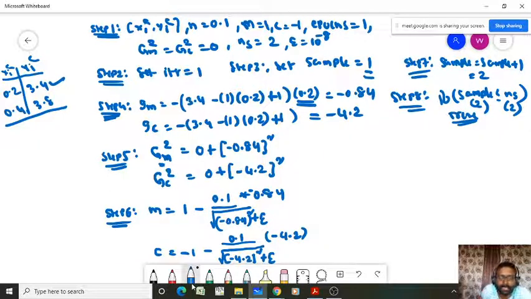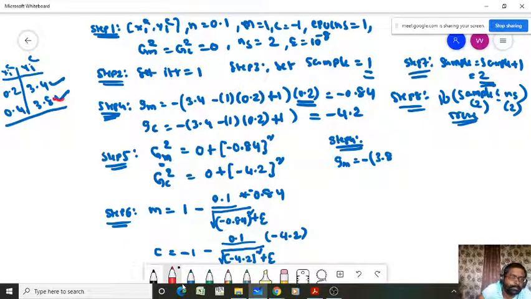See, step 4, what do we have to do? You have to go to step 4 again. So you have to calculate the gradient. So GM equal to minus, what comes here? 3.8, because we are in sample 2. We are in sample 2 now. So minus 3.8 minus m. This m value is not 1. This m value we have to take from here.